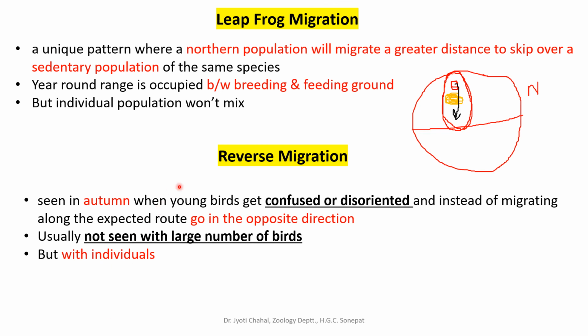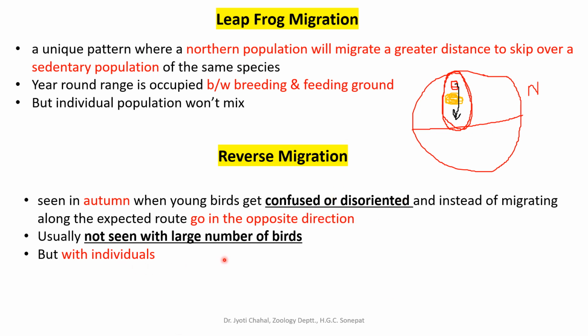Then next is reverse migration. It is seen during autumn or winter months, whenever young birds get confused or disoriented, meaning they get lost. Because they are very young, instead of migrating along the expected route, they go in the opposite direction. If they have to migrate towards south, they will migrate towards north, by mistake only, because they are young, confused and disoriented.